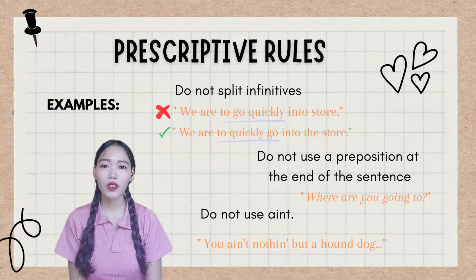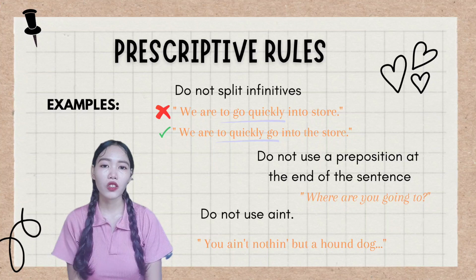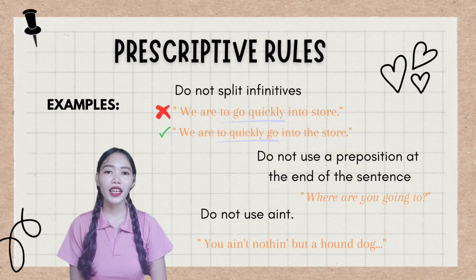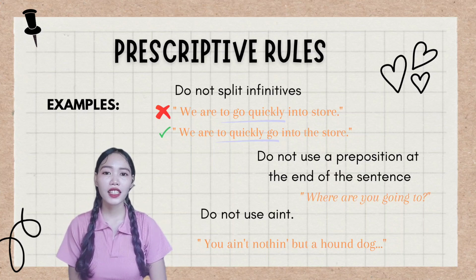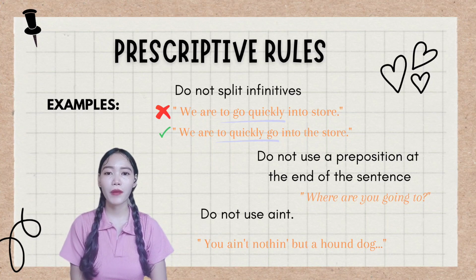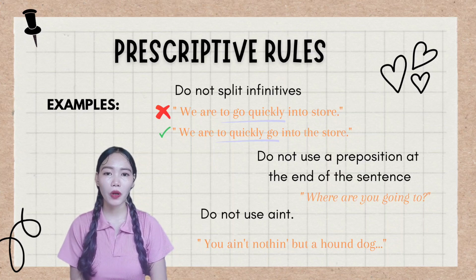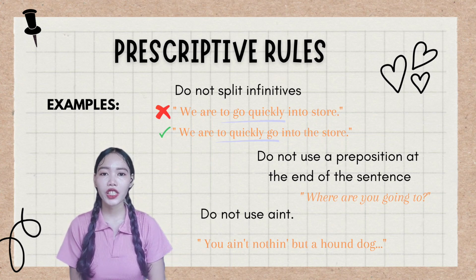Common examples of prescriptive rules are: do not use ain't, do not use a preposition at the end of the sentence, do not split infinitives. Take the example "you ain't nothing but a hound dog." This example is not grammatically correct based on the formal prescriptive rules of grammar. But using a descriptive approach, this example is usually deemed perfectly acceptable based on the context of the situation and the purpose of the language. This simple example demonstrates that language is not as simple as just learning the formal rules.